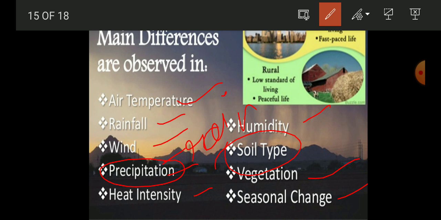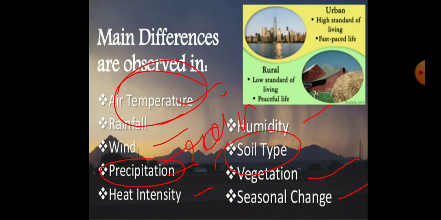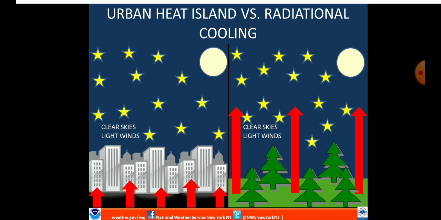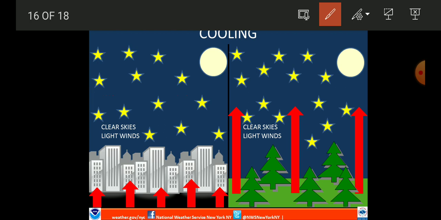But in this chapter you have to learn about the temperature. Why the temperature is less in the rural area as compared to the urban area. Why is it less? Let's find out. So students, as you know, in the urban area the houses are made up of concrete. You will find more and more houses in the city area. So how will it affect the temperature? When more and more buildings are present, what is happening?